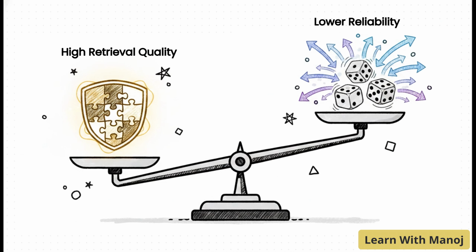Ultimately, because of all this freedom in looping, we end up facing a pretty fundamental trade-off. On one hand, we get incredibly high retrieval quality. These agents can synthesize proof across complex, multi-hop problems that normal search engines wouldn't even dare touch. But we trade that for lower reliability. Because the agent is non-deterministic, meaning it completely decides its own path on the fly, if you ask it the exact same question twice, it might take a slightly different journey and give you a slightly differently formatted answer each time. We are essentially trading predictable mediocrity for unpredictable brilliance.